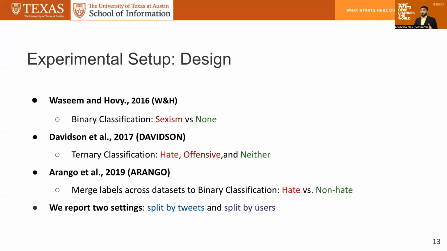Arango is a merge of the labels where it's just hate versus non-hate, and hate includes sexism, hate, and offensive tweets. Although Arango pointed out that the right way to perform the train test split is by users to avoid leakage, for the sake of completion and comparison with existing work, we report both split by tweets and split by users in this work.